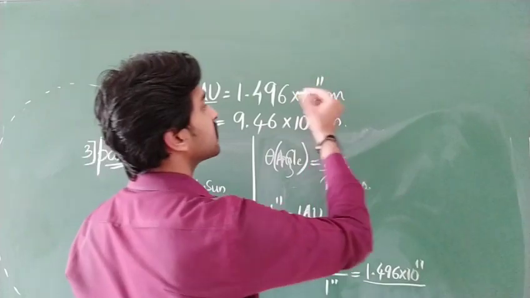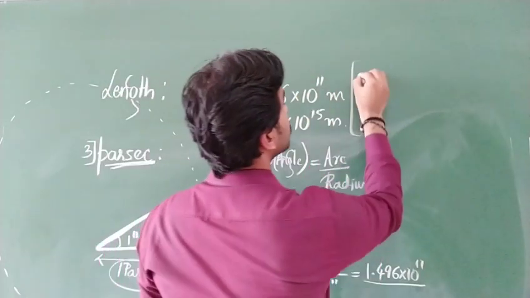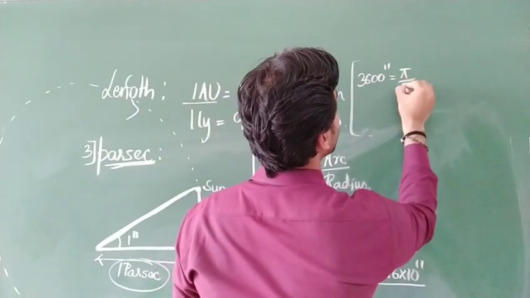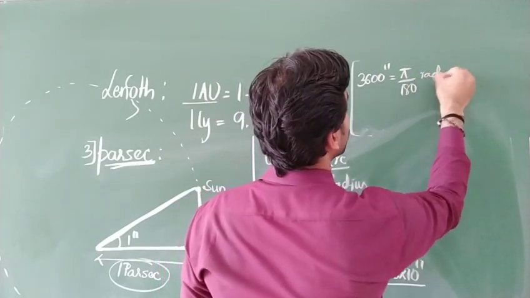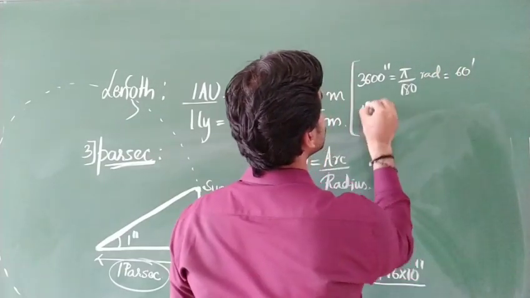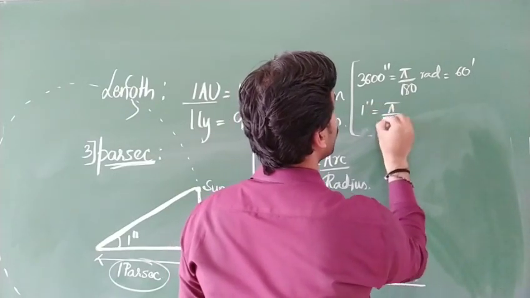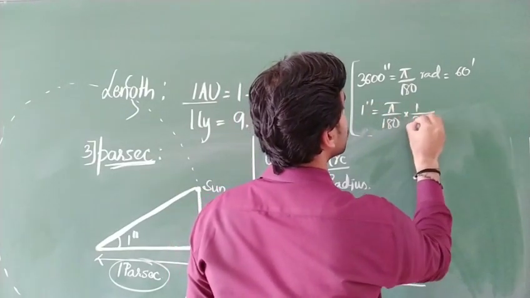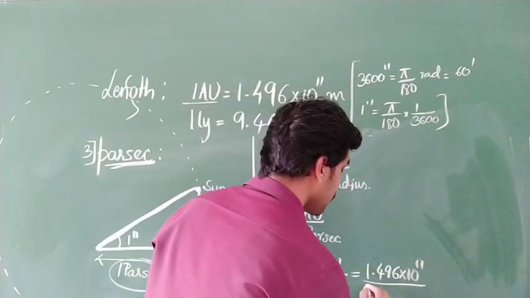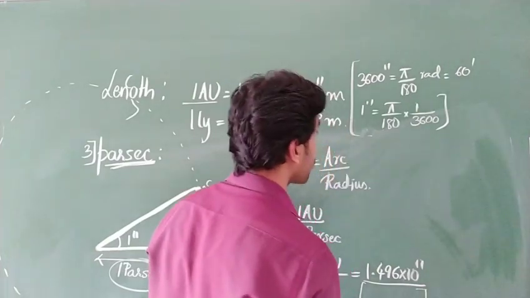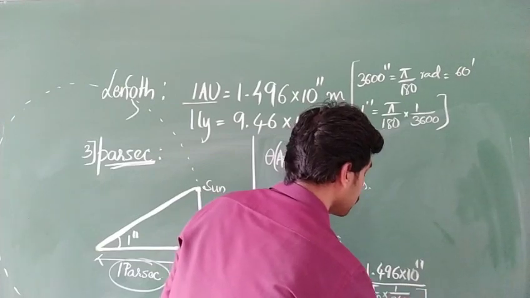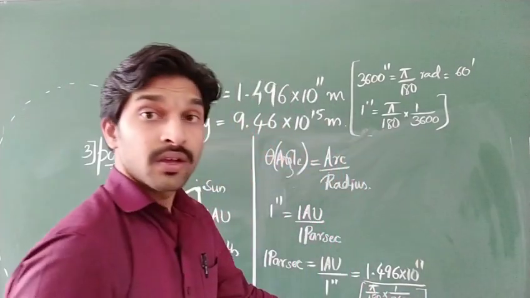Already I had written the conversion earlier: 3600 seconds is equal to pi divided by 180 radian, equal to 60 minutes. From this, 1 second is pi by 180 into 1 by 3600. So this 1 second value we are going to substitute here: pi by 180 into 1 by 3600. Clear?